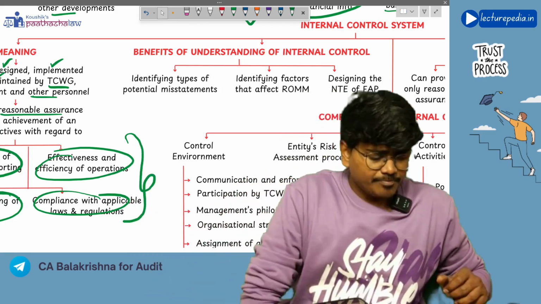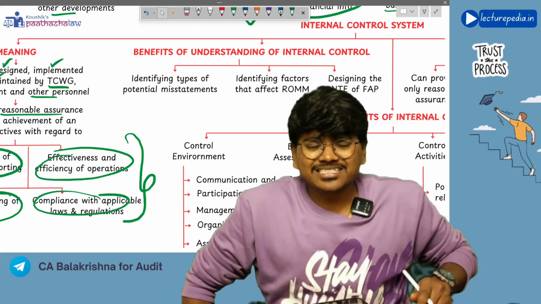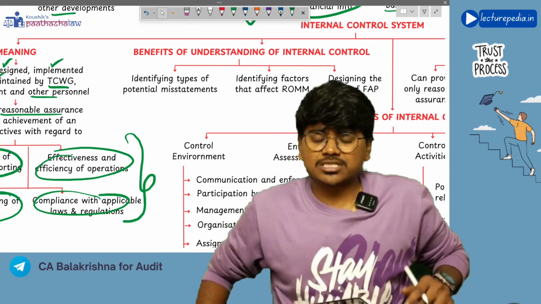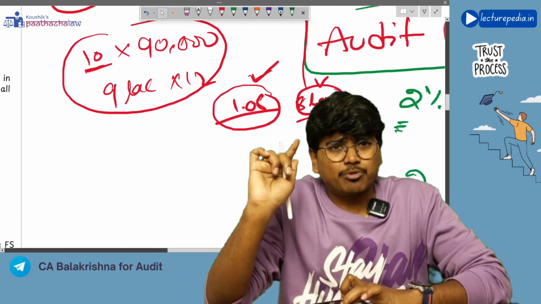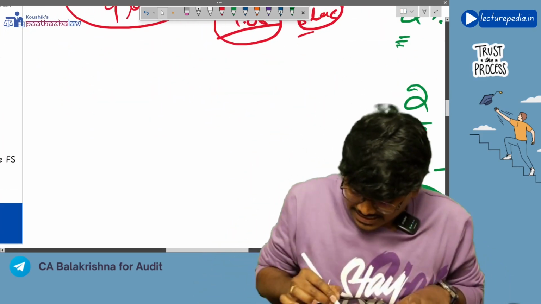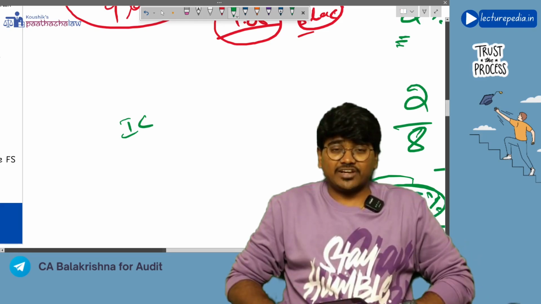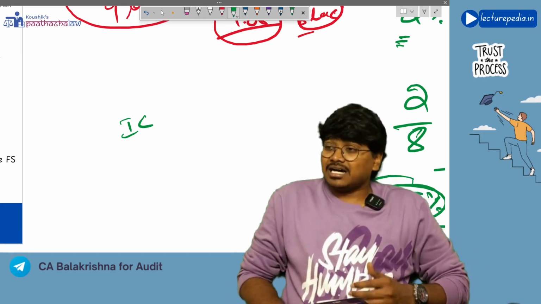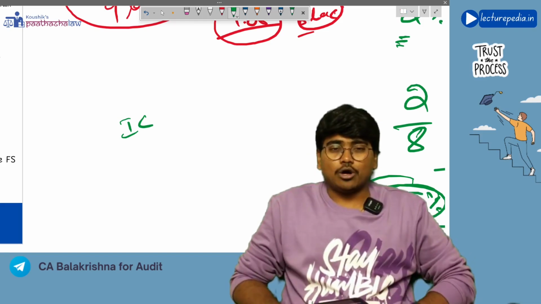Sir, during the audit, is it necessary to verify internal controls? See, auditor is not having any responsibility to verify internal controls, but the audit that the auditor conducts is risk based audit. I have already told you.